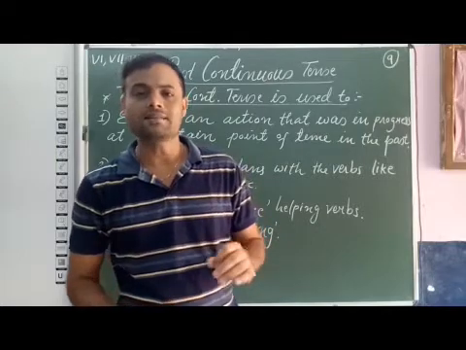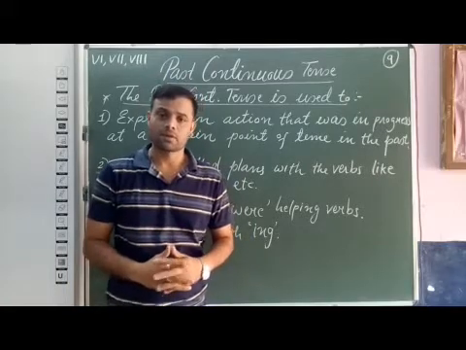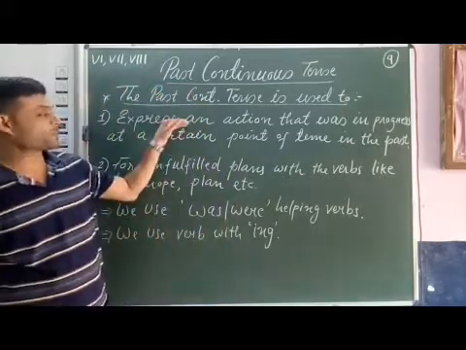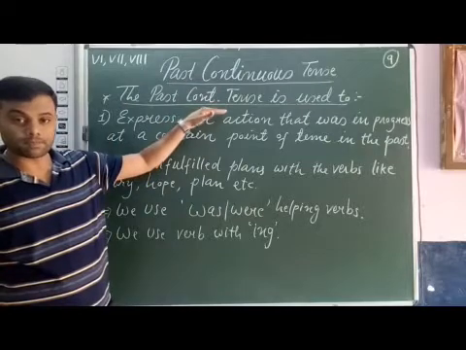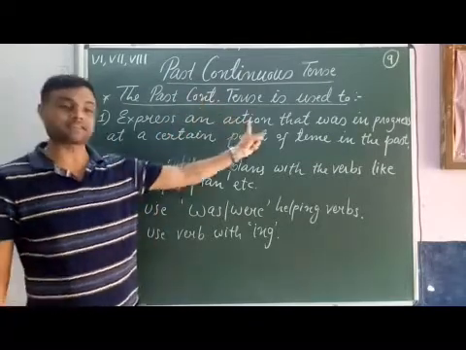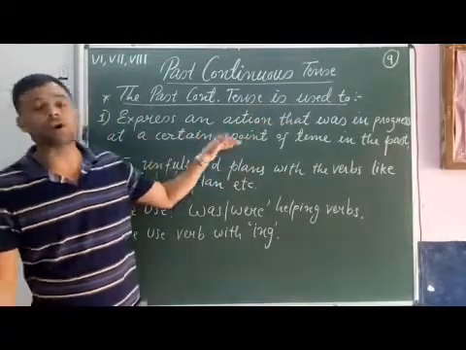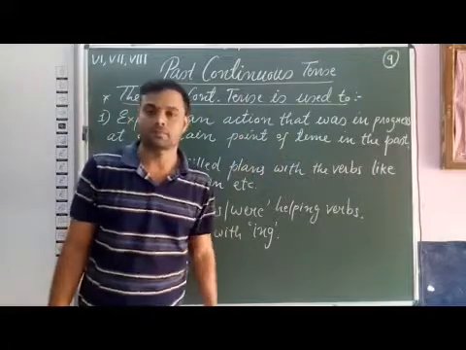First, let's see the use of past continuous tense. First use, to express an action that was in progress at a certain point of time in the past.